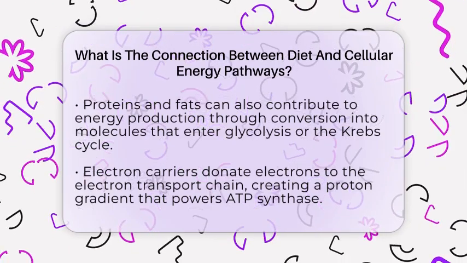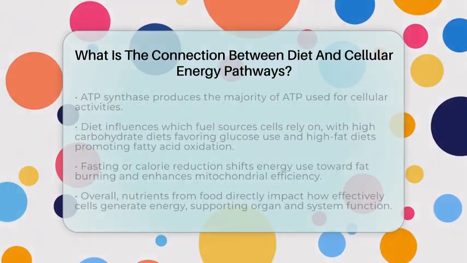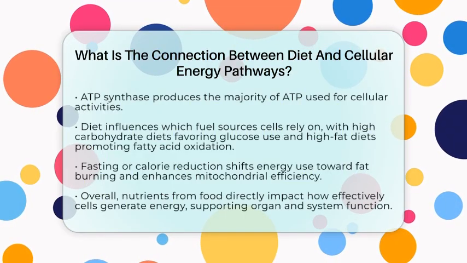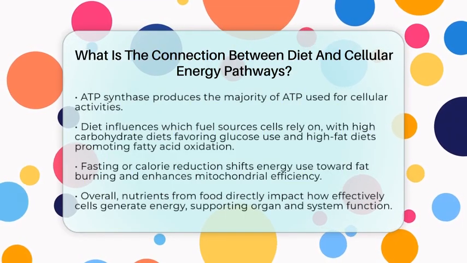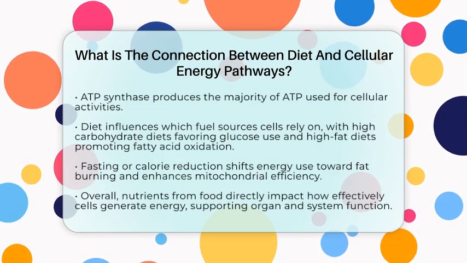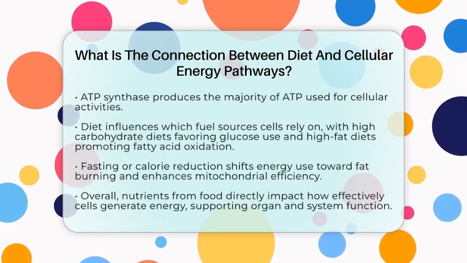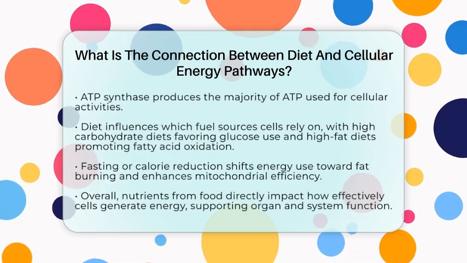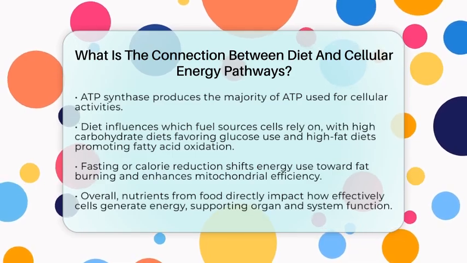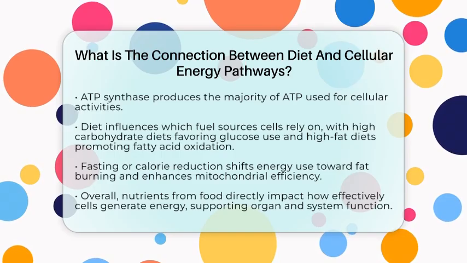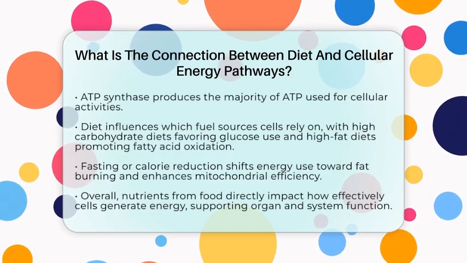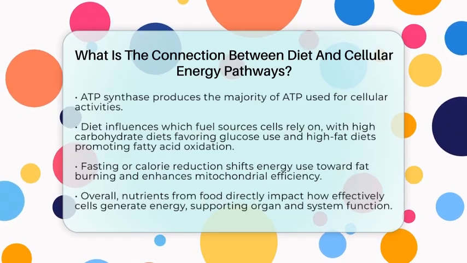Your diet influences these pathways by determining what kind of fuel your cells use most. Eating a diet rich in carbohydrates supplies plenty of glucose for glycolysis and the Krebs cycle. A diet high in fats encourages your body to rely more on fatty acid oxidation. When you fast or eat fewer calories, your body shifts to burn more fat, activating pathways that improve mitochondrial efficiency and even promote the growth of new mitochondria.